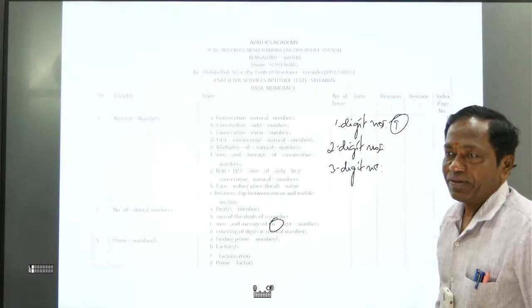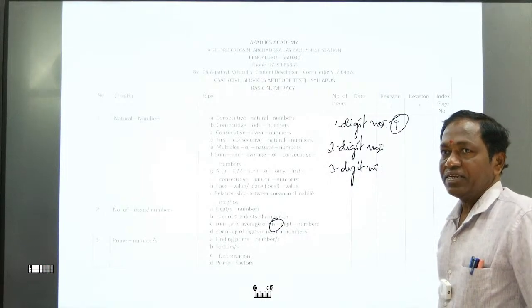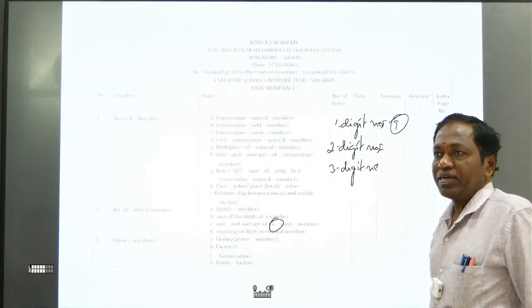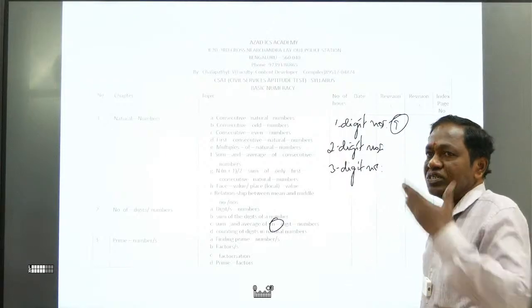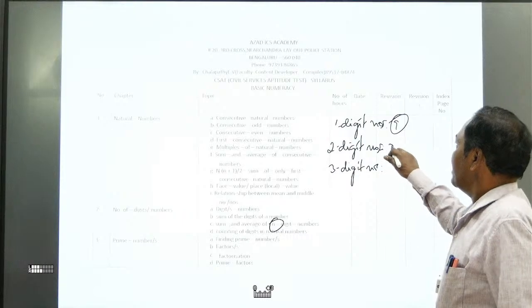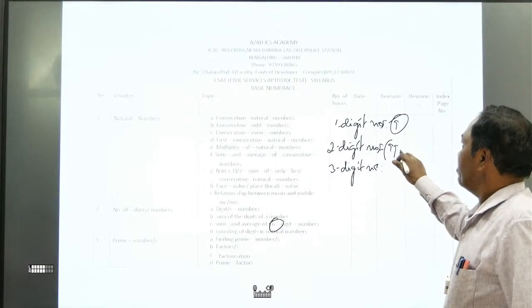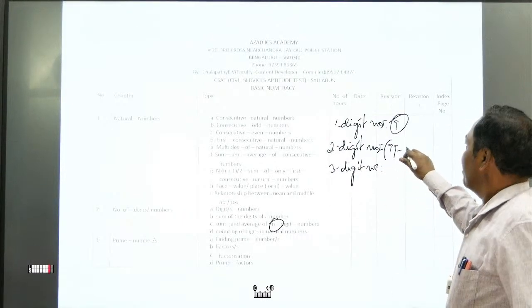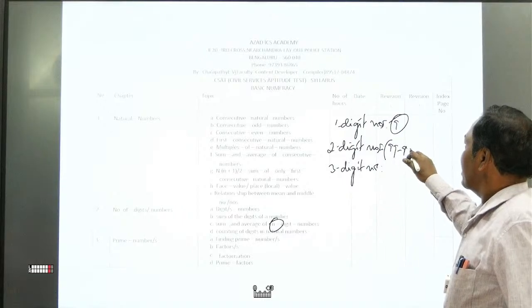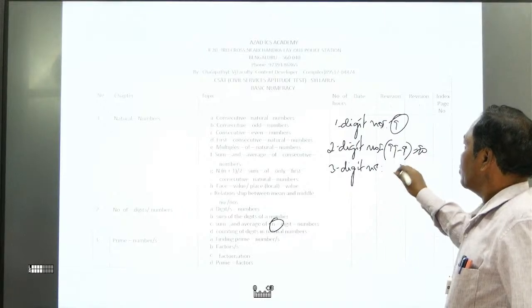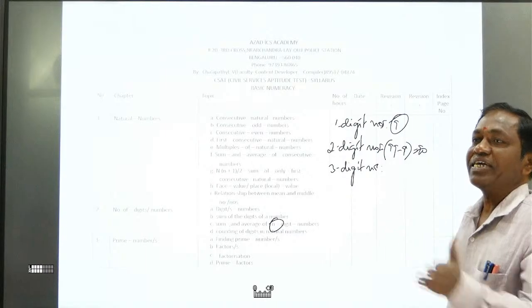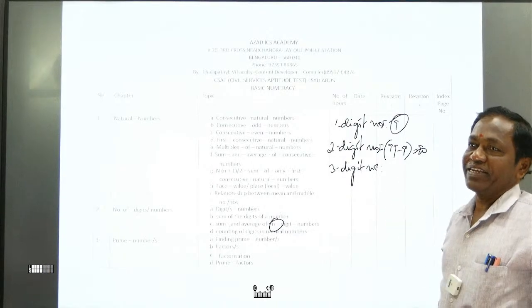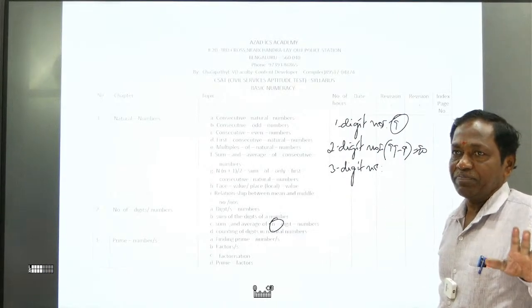How many 2-digit numbers are there? What is the logic you need to apply? The largest 2-digit number is 99, minus the 1-digit numbers. So it is 90, because 2-digit numbers start from 10 onwards. Up to 9 we don't take. That's a very simple one.